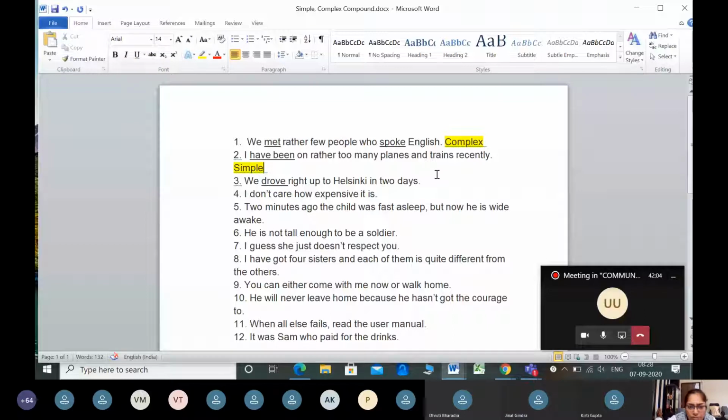But I would say that the whole sentence is not one main clause. It has one main clause and a phrase also. So, which do you think is the main clause here? We drove right up to Helsinki. Correct. We drove right up to Helsinki is the main clause, and in 2 days would be the subordinate clause, depending on the main clause. But where is the verb here for it to be called a subordinate clause? In 2 days, where is the verb? Where is the action word?